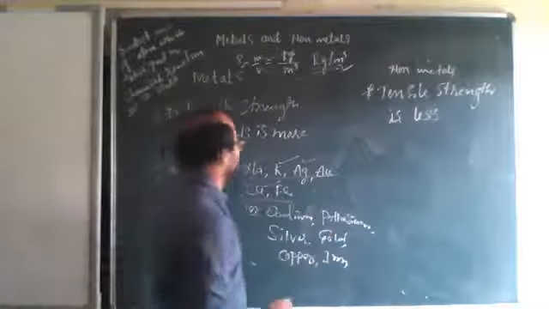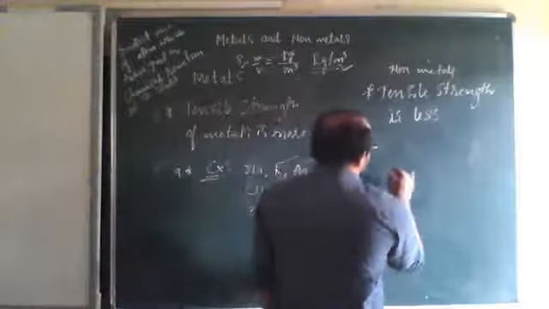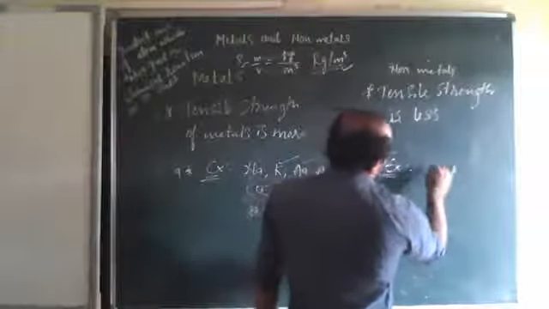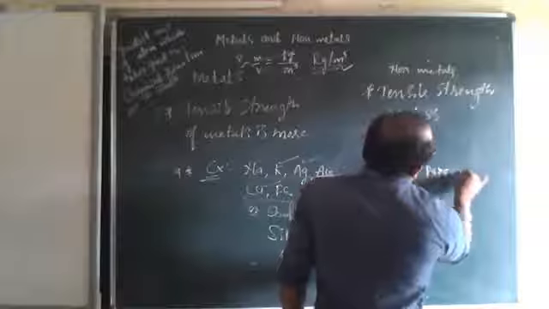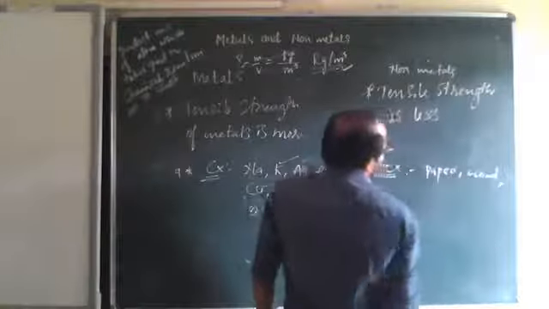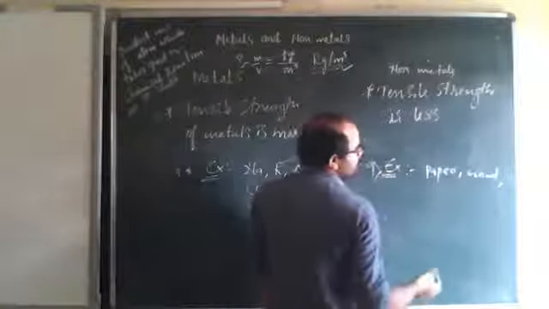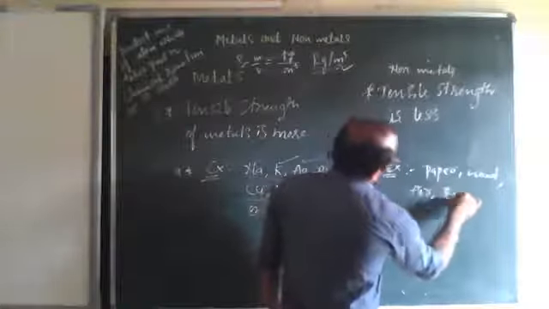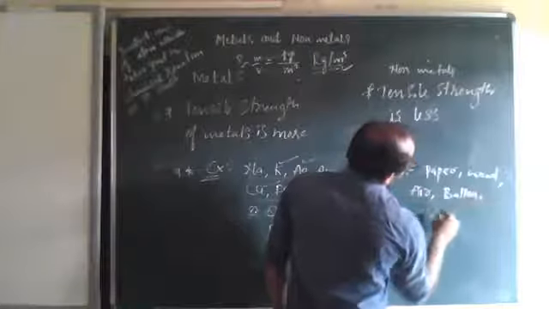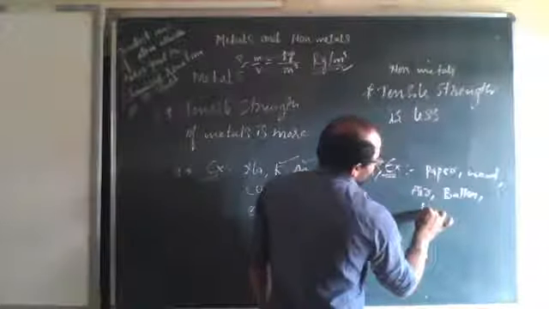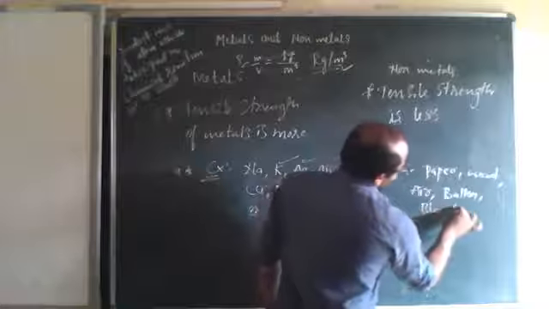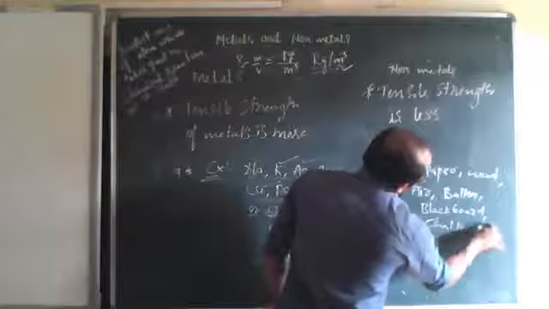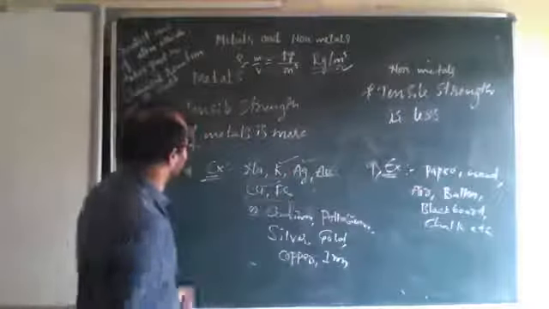So these are the metals. Non-metals examples, what can we have? We can have paper, wood, air, balloon, blackboard, chalk, etc. We can have them as non-metals.